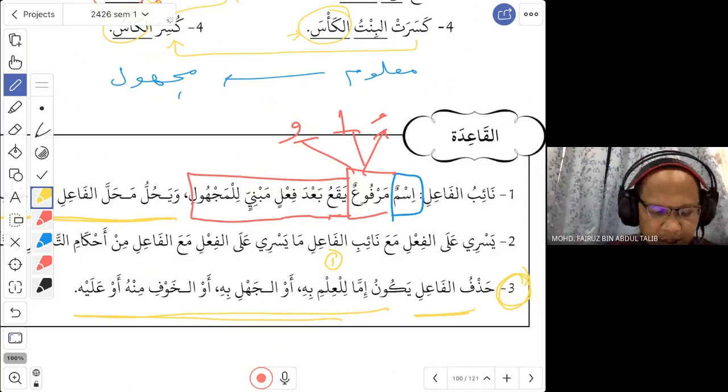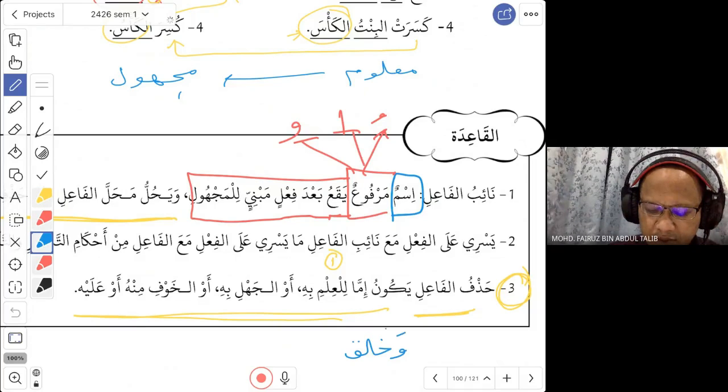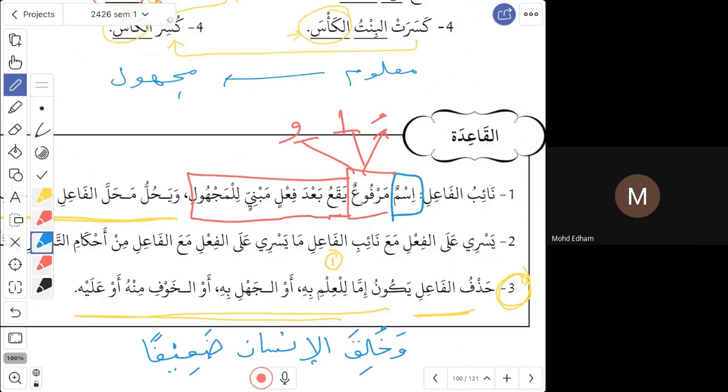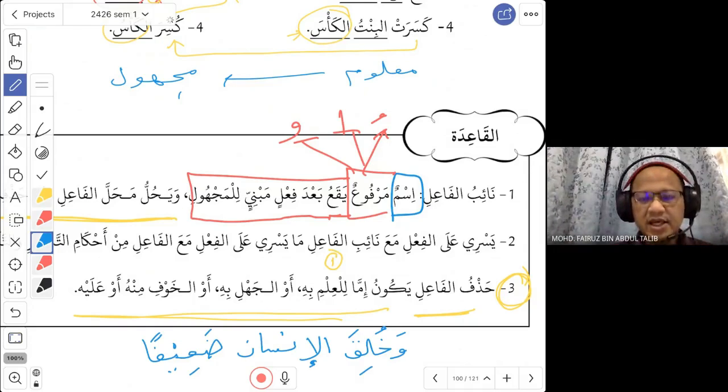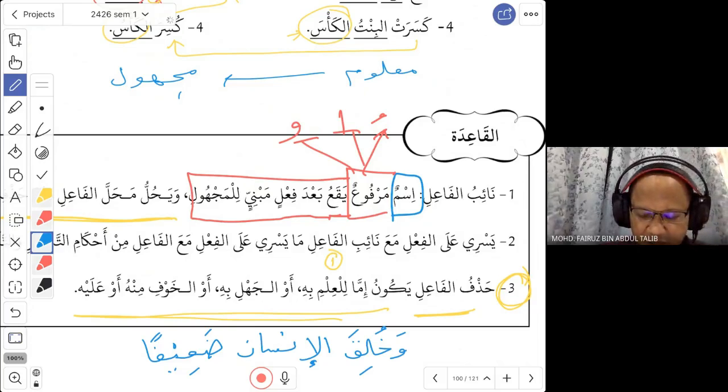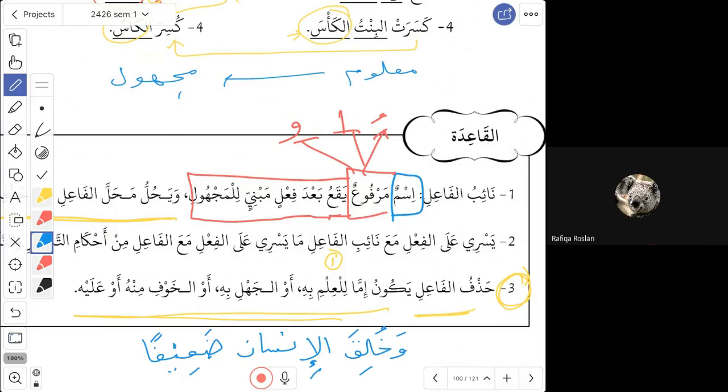Okay, for example, in the Quran, Allah says, wa khuliqal insanu da'ifa. And man is, what is khuliqa? Anyone? Created? Yes, because this is in the majhul form. Sahih. So khuliqa, if you want it in a ma'lum form, you will say khalaqa, khalaqallah. So why did Allah use mabni lil majhul in the sentence? Why is there no need to mention the word Allah anymore? Because as Muslims, we know who created us. Who created us? It is Allah. It is already known, right?